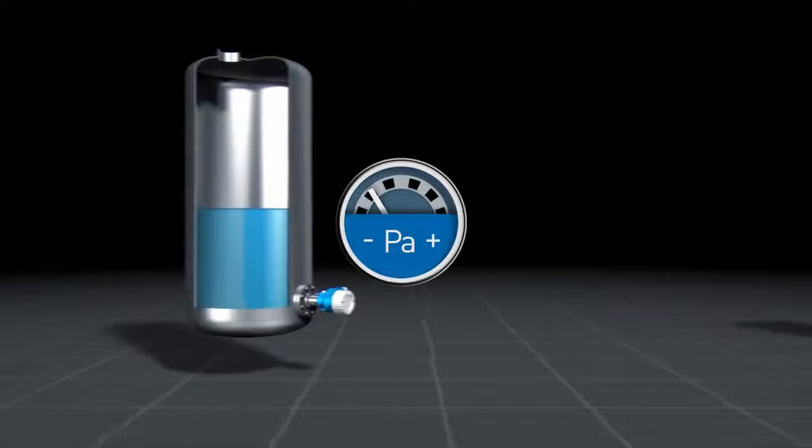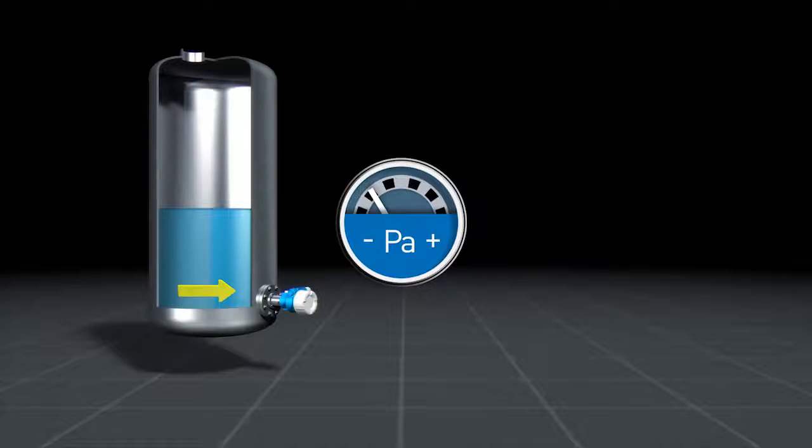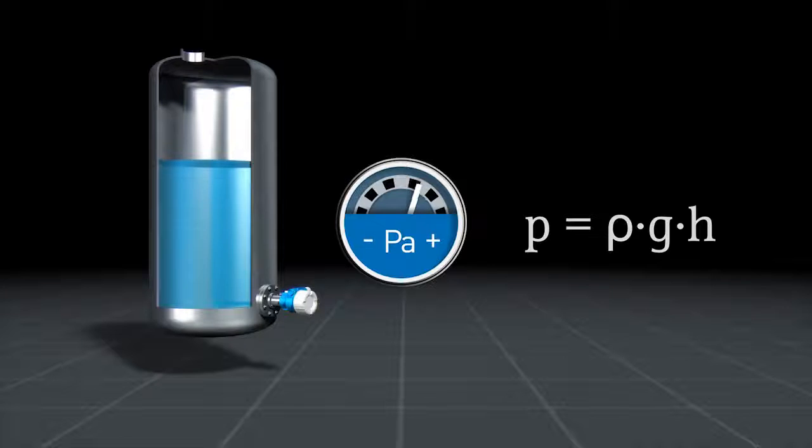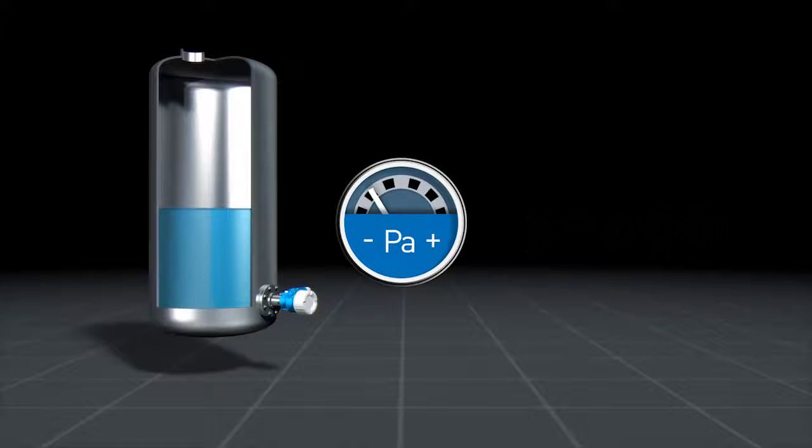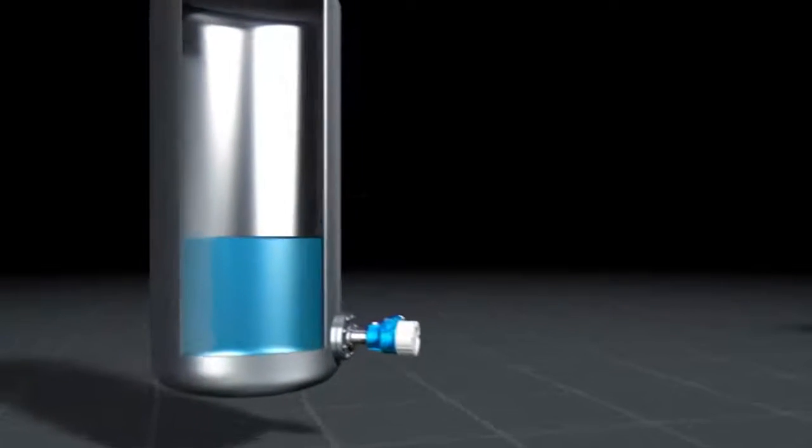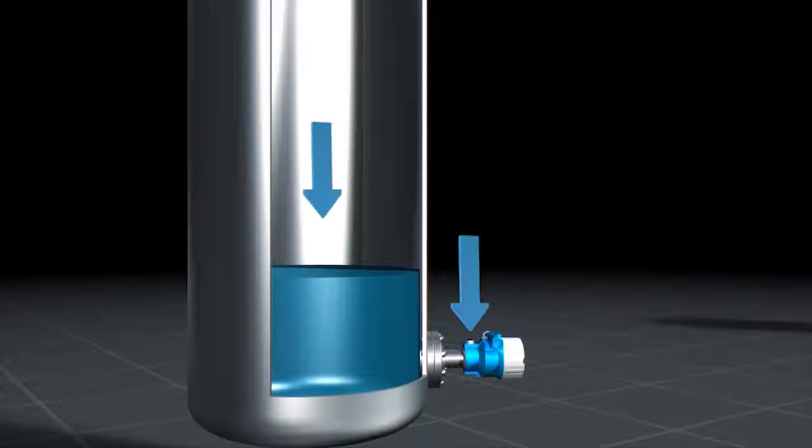In hydrostatic pressure measurement, the liquid in the tank acts on the process diaphragm of the sensor. Gravity causes the pressure to increase as the liquid column, that is the filling level of the tank, rises. The liquid column is proportional to the filling level and the density of the medium. In an open tank, pressure is continually compensated in relation to ambient air. Therefore, the gas in the upper area of the tank does not affect level measurement. However, in addition to the pressure of the liquid column, the atmospheric pressure also acts on the sensor. In atmospheric pressure compensation, the sensor is called a gauge pressure sensor.